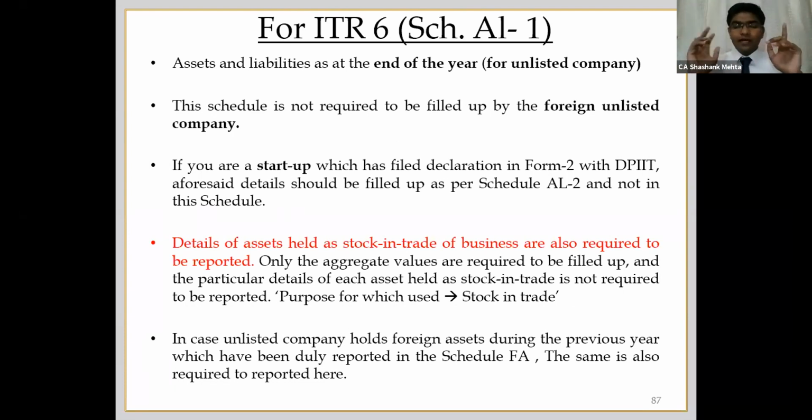Okay, the very first point. In ITR 3, they have given this exemption. But according to me, in ITR 6, there is no such clarificatory instruction given as to whether the double reporting has to be made or not. So according to me, it's better that you report it again in Schedule AL. This schedule is not required to be filled up by a foreign unlisted company. So if there is any foreign unlisted company, they are not required to fill up this schedule.